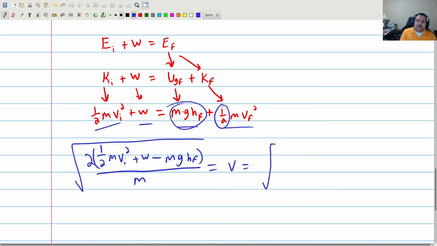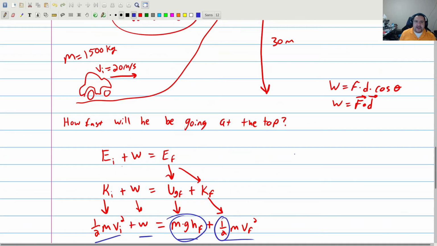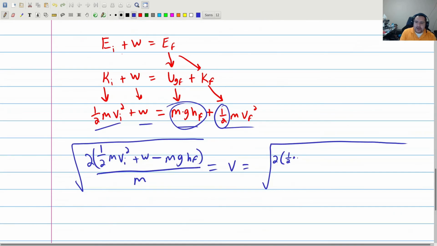This is equal to the square root of, let's plug in some numbers, 2 times 1/2 times the mass, which I think was 1,500 kilograms, times the initial velocity was 20 meters per second, and don't forget this needs to be squared. Close those parentheses.